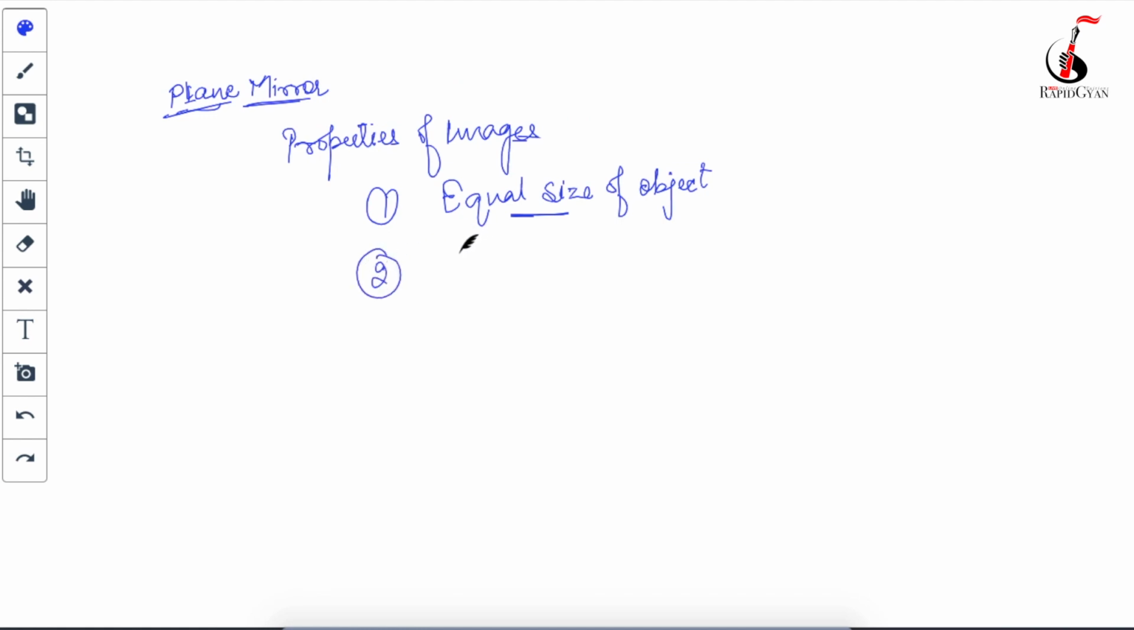Second is that they are virtual images. There are two types of image: one is real image and another one is virtual image. A real image actually forms on a screen, but a virtual image you can just see, but it's not an actual formation of the image on any screen. So the images which you see in the plane mirror are virtual images, not real images. The next property is that the images are erect.